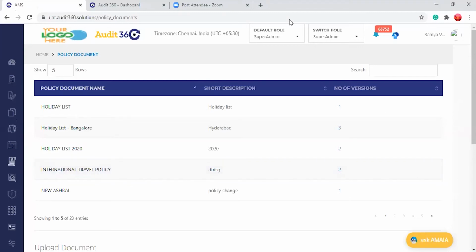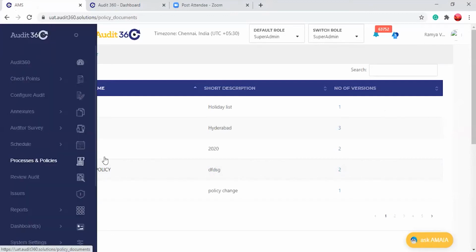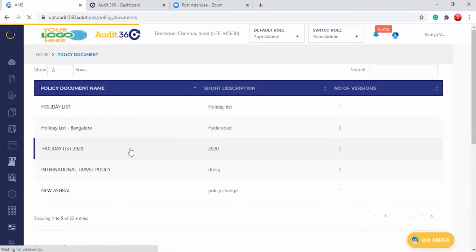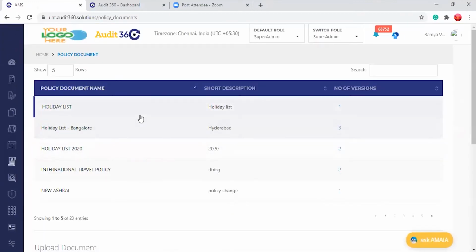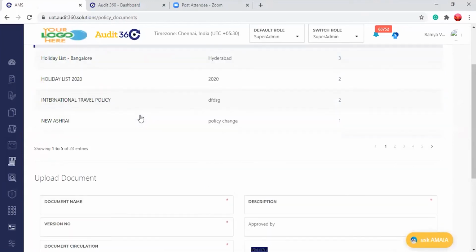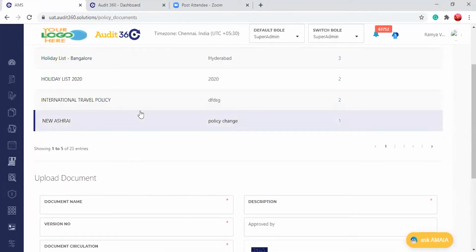So I have logged into the admin login and come to process and policies. Once I click on the process and policy document, you will see this screen where a few documents have already been uploaded. Suppose you wanted to upload a new document. Presently COVID-19 is there and you wanted to give special instructions to your team members or employees. How can this be uploaded in Audit 360 and how can the users view it in their respective logins? That I will show you now.